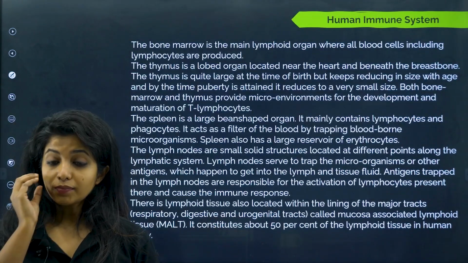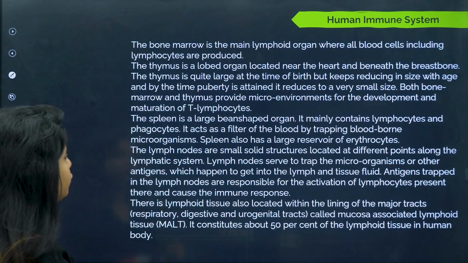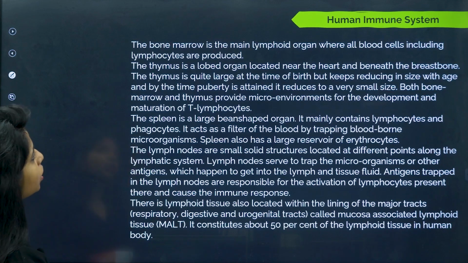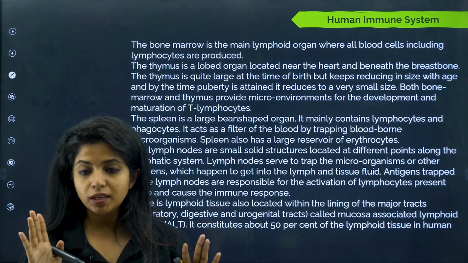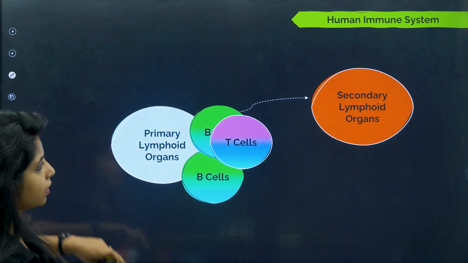Now, human immune system. With this, we are going to complete the topic. Let's do it really fast. The bone marrow is the main lymphoid organ where all the blood cells, including lymphocytes, are produced. So you know there is something known as bone marrow. Where do you see bone marrow and all? I'll tell you. Before talking about that, let's just start it. I think that's the best way.